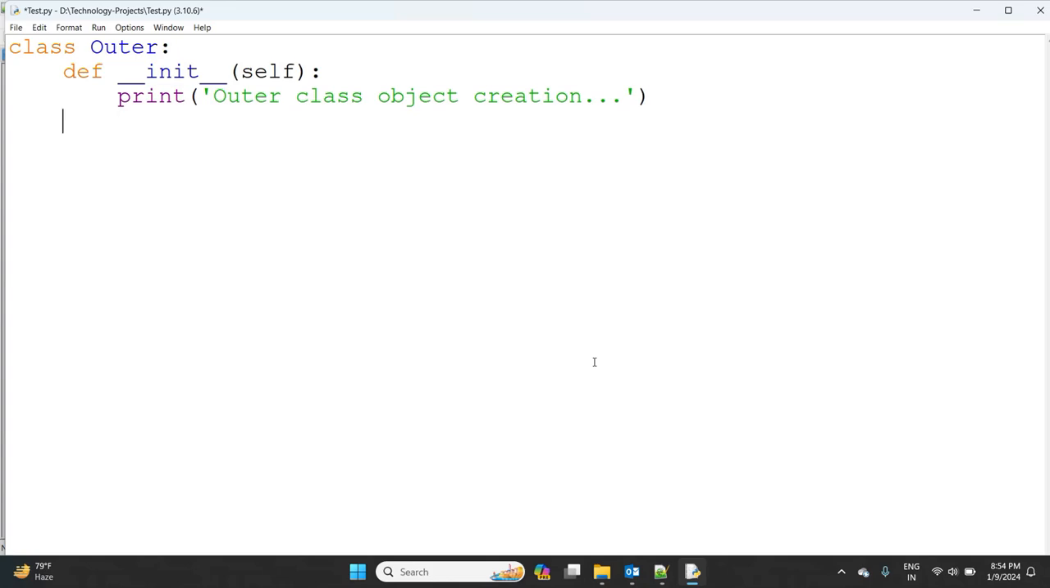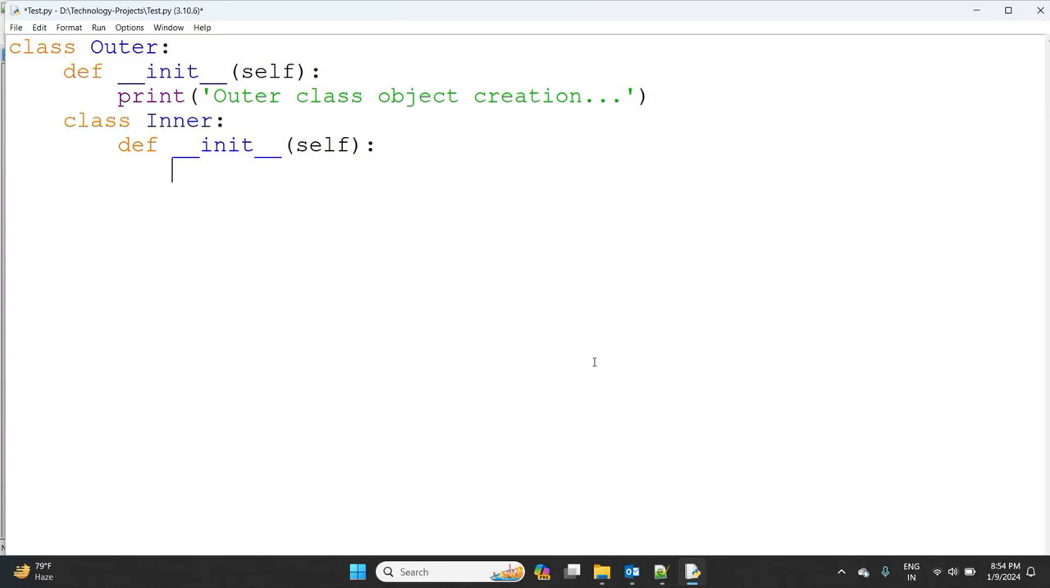Now inside the class, observe carefully. I'm taking the inner class parallel to the constructor, class Inner. Here I'm taking another constructor, def __init__(self).